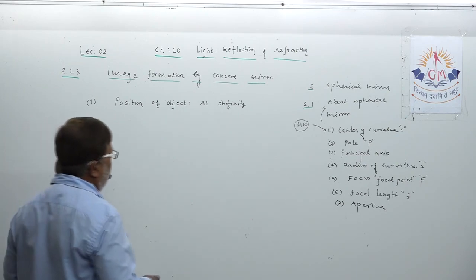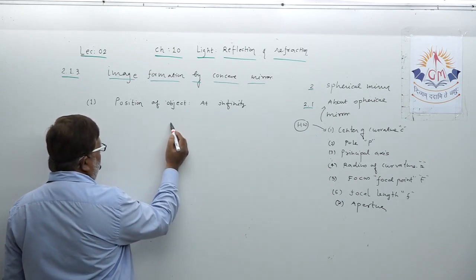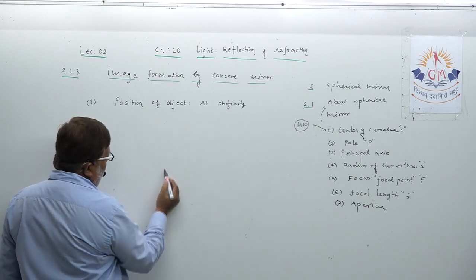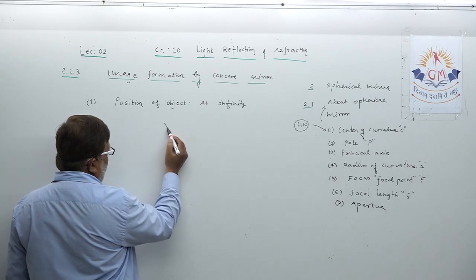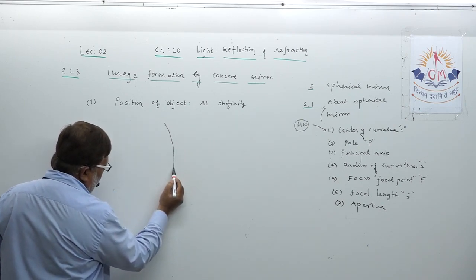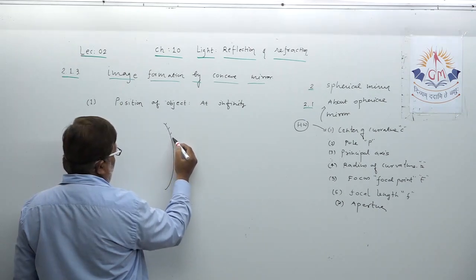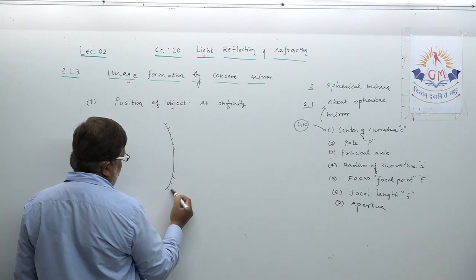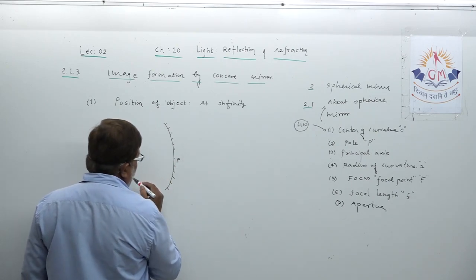How do we form the image? Try to understand what to draw. First, dear student, every time you target the aperture and draw a simple curved concave mirror this way. You have to show the opaque side of the mirror, and this is the pole.